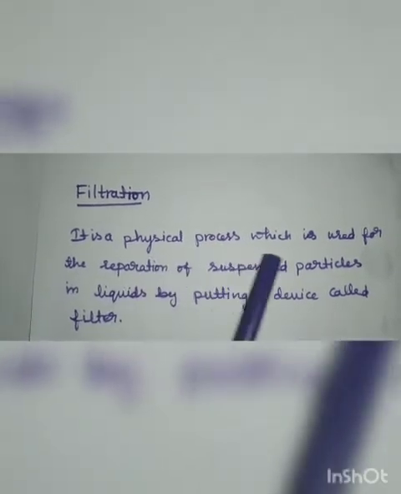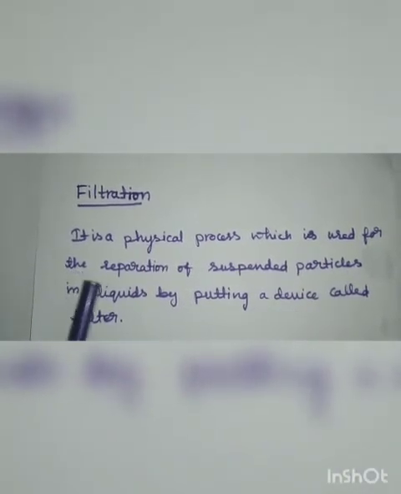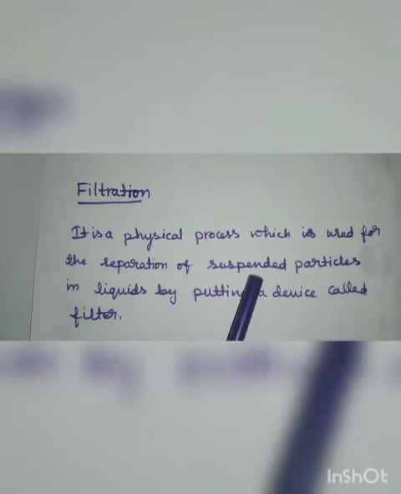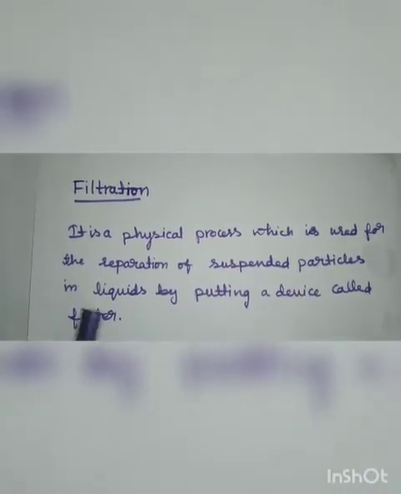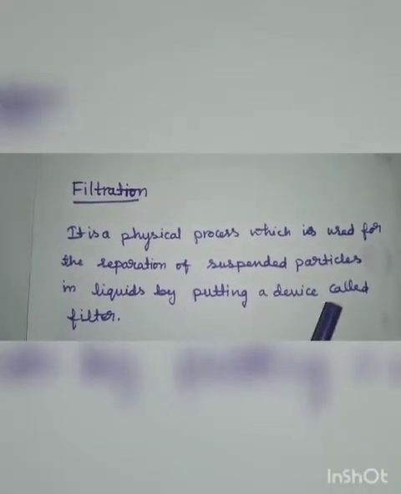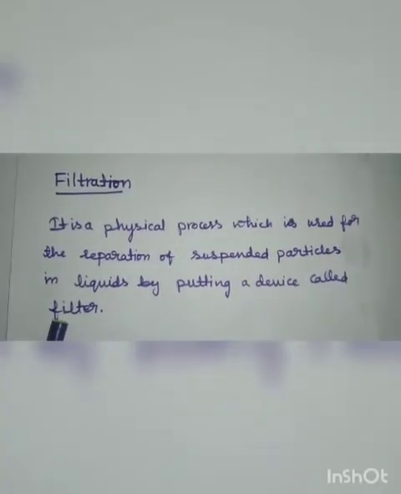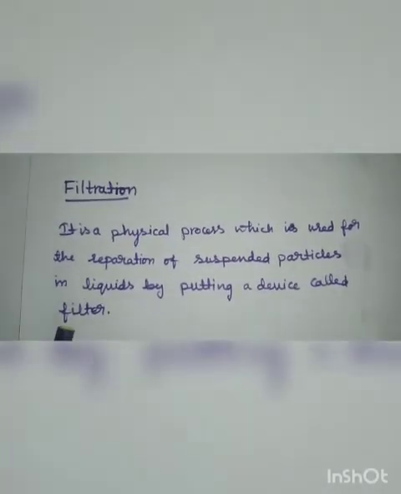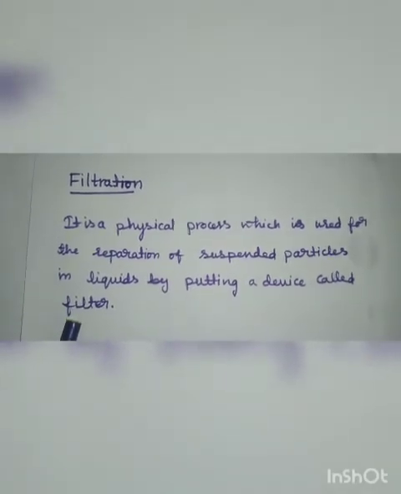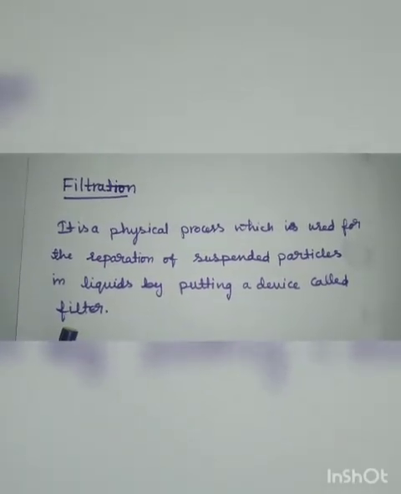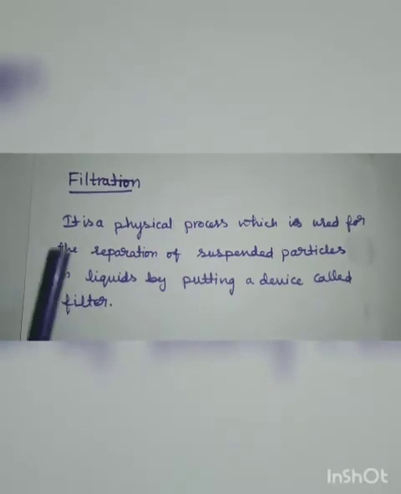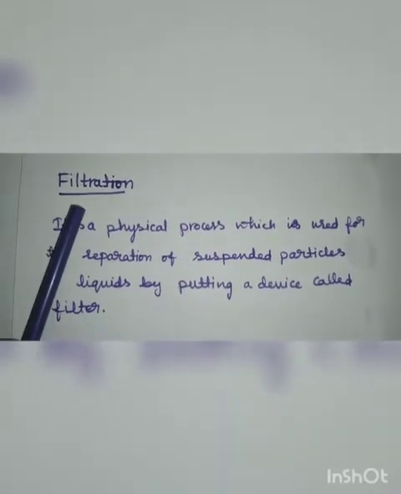It is used for the separation of suspended particles in a liquid by putting a device called a filter. Instead of this device, we can use so many filters, for example cloth or filter paper. This process is called filtration.